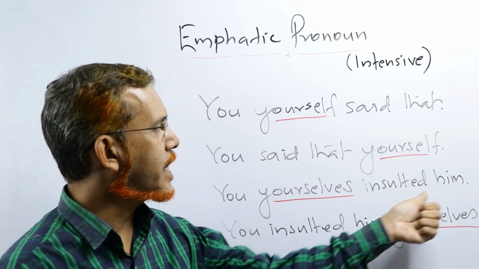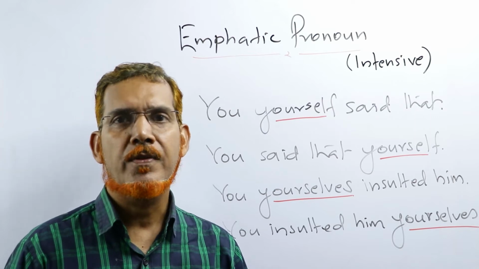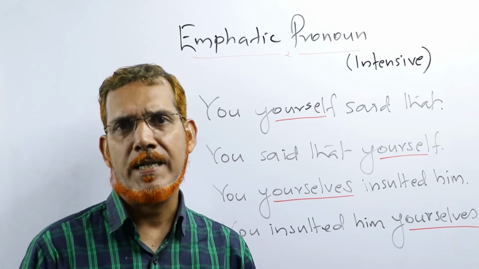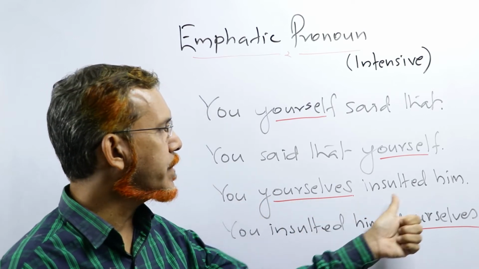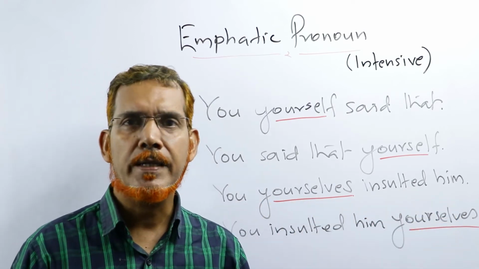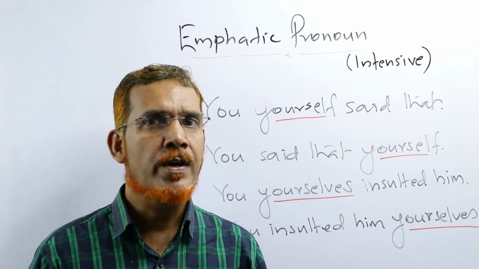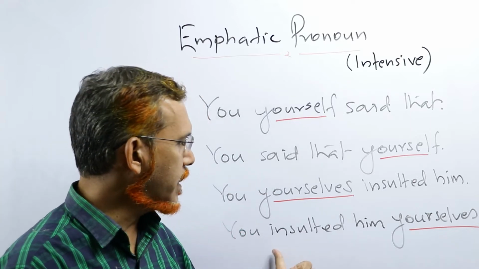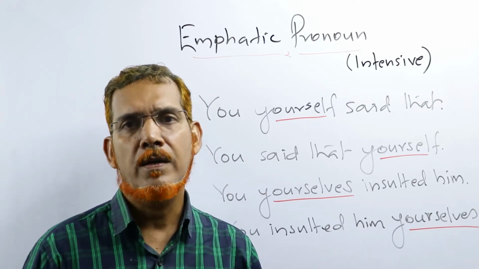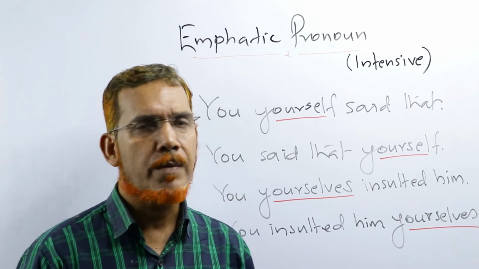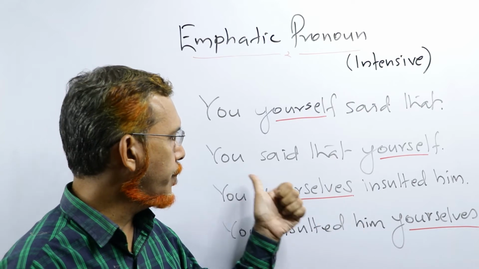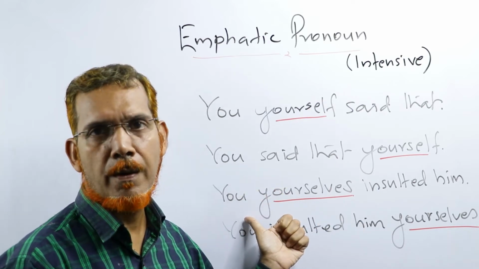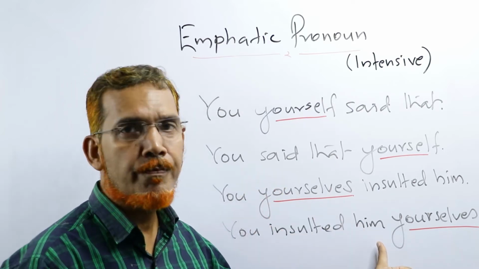You yourself insulted him. There are two persons, at least two persons. That is why yourselves, plural. You yourselves insulted him. നിങ്ങൾ തന്നെയാണ് അദ്ദേഹത്തെ അവഹേളിച്ചത്. You insulted him yourselves. The meaning of both these sentences is the same. Emphatic pronouns come after the subject or after the object.